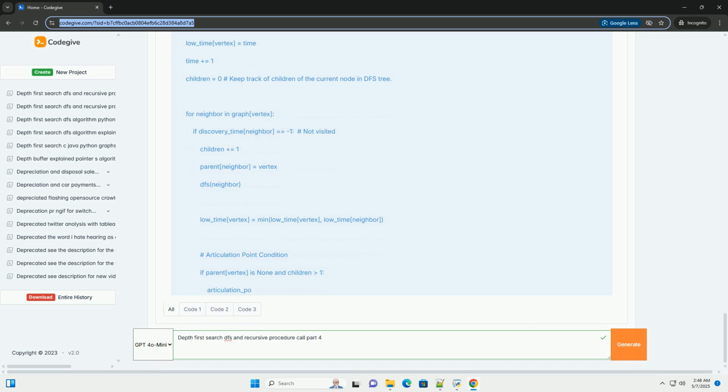Code example, Python. Explanation: discovery_time, low_time, parent. These dictionaries store the discovery time, low time, and parent of each vertex in the DFS tree.